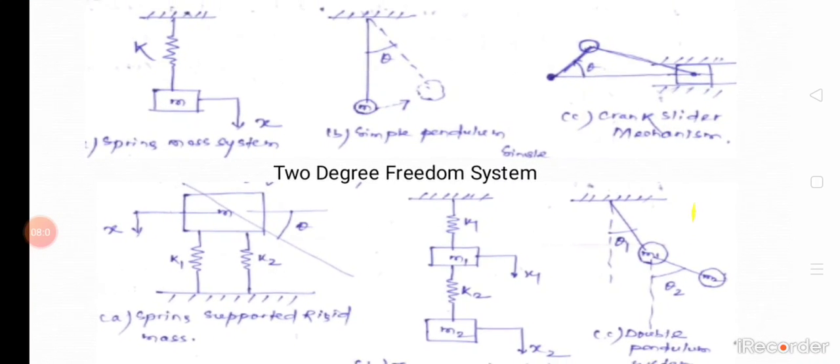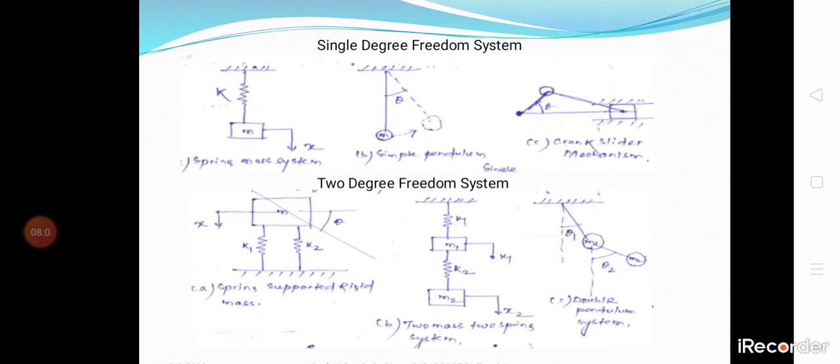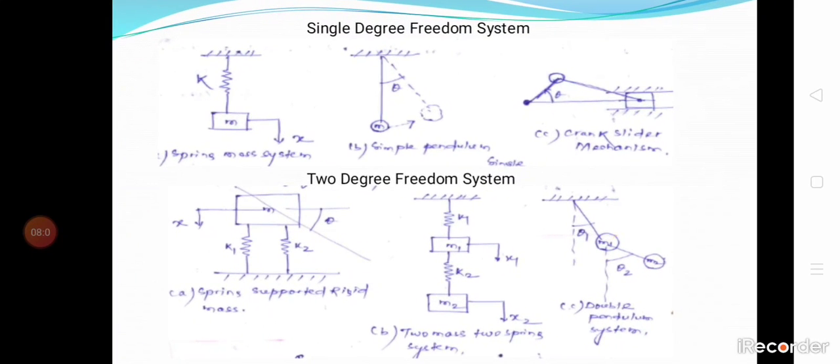Next, the 2 degree of freedom system, in which there is again a spring supported rigid mass, with two springs. We can observe the difference between single degree and 2 degree here. In single degree only one spring is there; here two springs are applied. It means the degrees of motion are more, it may be in x direction, it may be in y direction, then it is 2 degree. Single means it only moves in the x, y or z direction respectively for the applied load.